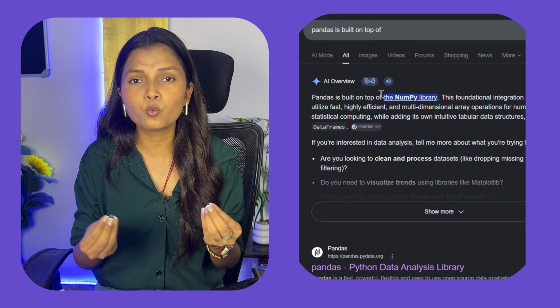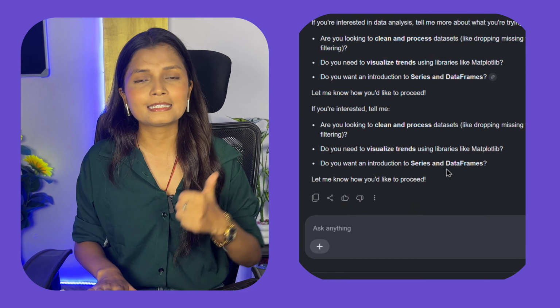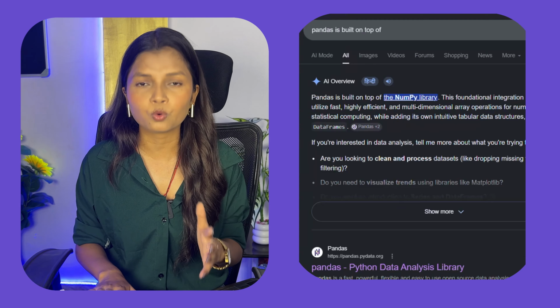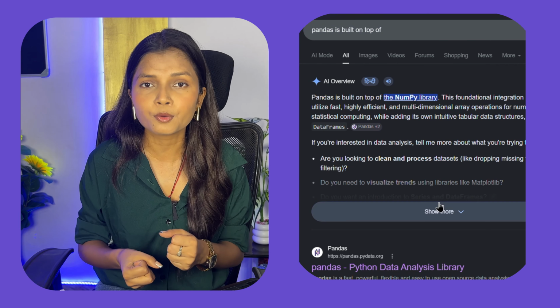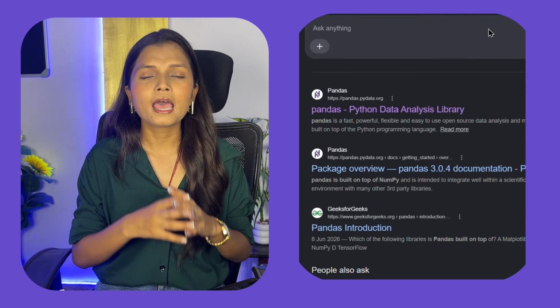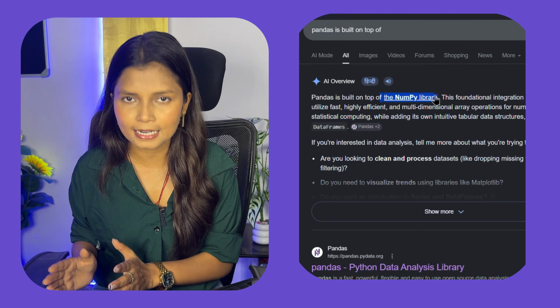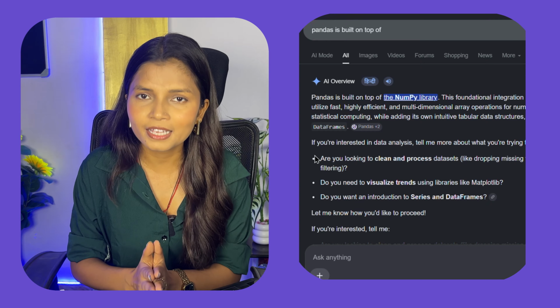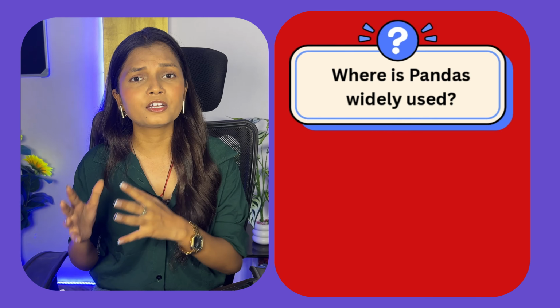Question number 2 is, on which technology is pandas built? So pandas is majorly built on the NumPy library. Yes, that is why we covered NumPy in the last video, where you got to know how to use NumPy, and how mathematical and numerical computation happens within NumPy, right? So this is the advanced version of NumPy, and pandas is purely used for manipulating your data and doing data analysis. Both are things which you can do within pandas. Now pandas is widely used in data analysis, data science, artificial intelligence, machine learning, and at many more places.